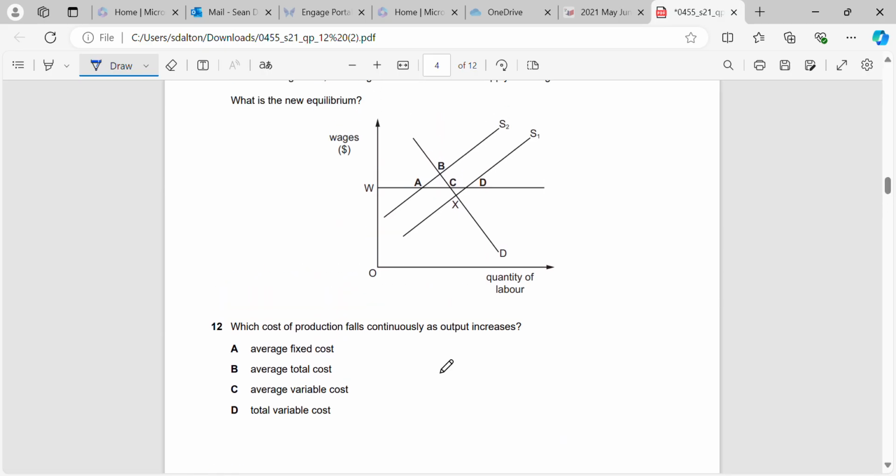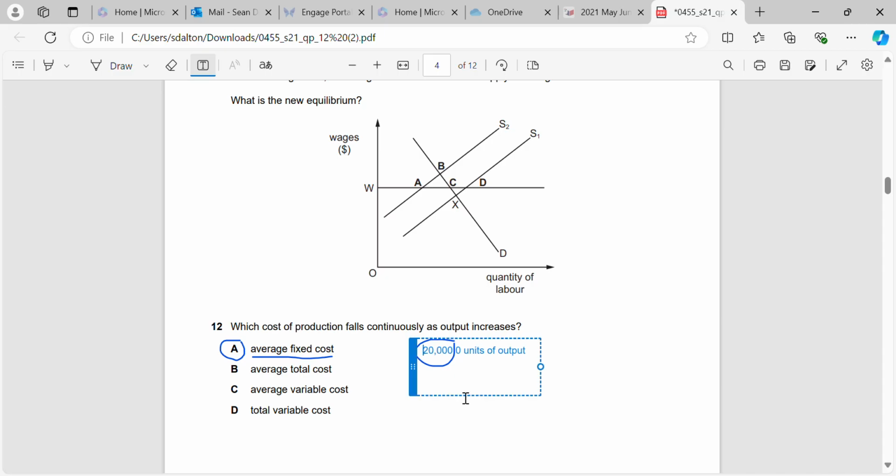Okay, which cost of production falls continuously as output increases? So this is fairly simple. The correct answer here will be our average fixed cost. Remember that our fixed costs are set. So our fixed cost could be, let's say, 20,000. Let's say it's 20,000 when we have 0 units of output. Okay? As we start to produce more output, this 20,000 is not going to change. But in order to calculate our average fixed cost, we'll have to divide 20,000 by our units of output.